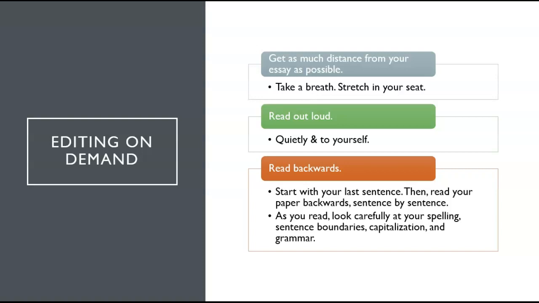Start with the very last sentence of your paper and read your paper backwards, sentence by sentence. You've already determined that your ideas are sound and they're in the right place. So now you're disconnecting yourself from that structure and looking just at your grammar. Carefully paying attention to spelling, sentence boundaries, capitalization, and things like subject-verb agreement.